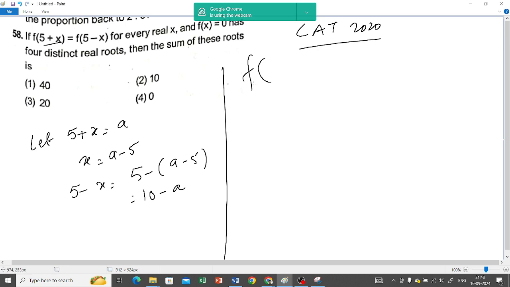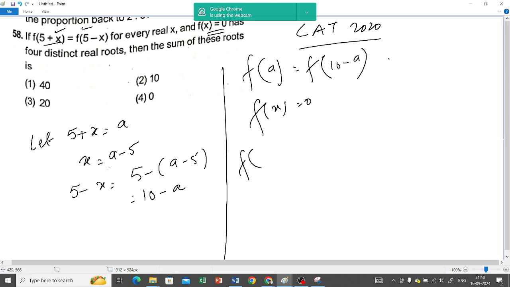Now if I put these values over here, f of a is equal to what? f of 10 minus a. That is what we have. f of a is equal to f of 10 minus a. Now it is also given that f of x equals 0. That means f of any value is equal to 0. Why this is 0, I'll tell you. F of x is given 0, right? Now this is x only.